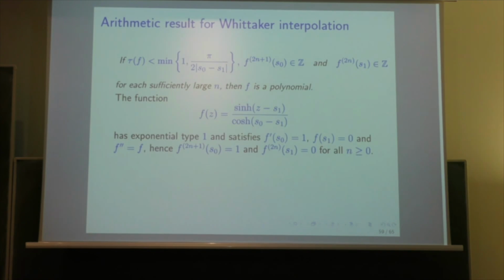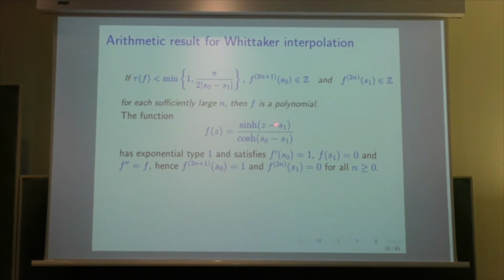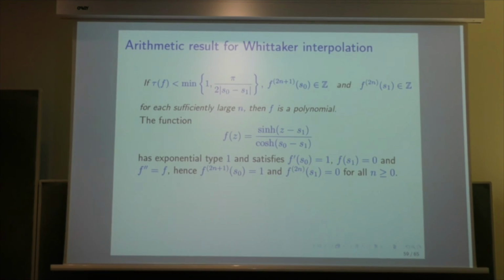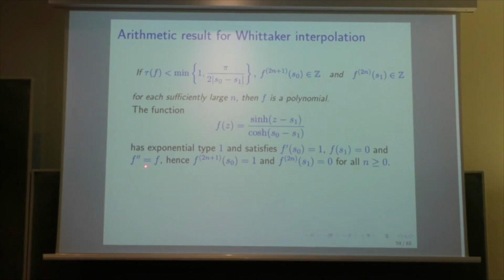To see that it is best possible, we give two examples. One with the exponential type 1, which is a hyperbolic sine of z minus S1 divided by the hyperbolic cosine. This function has a second derivative which is equal to f, so it's a solution of this differential equation.